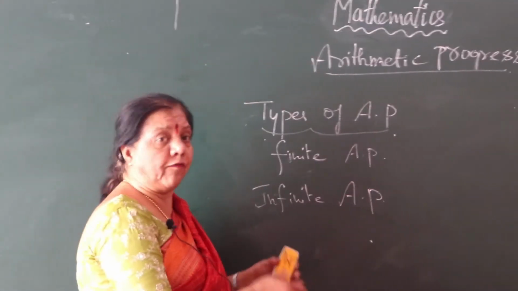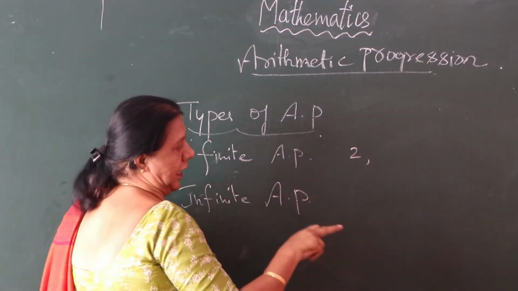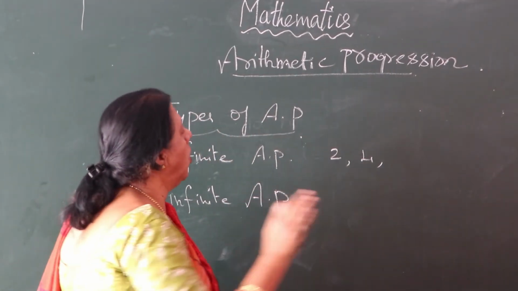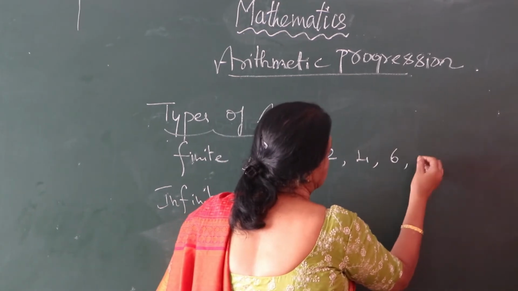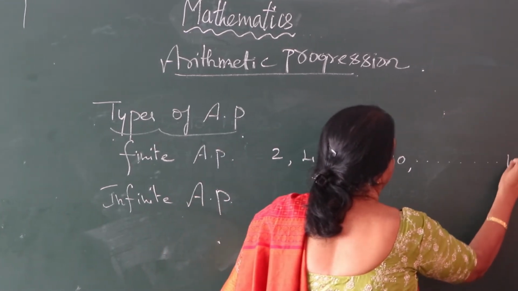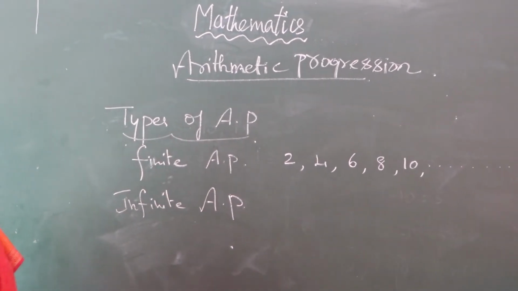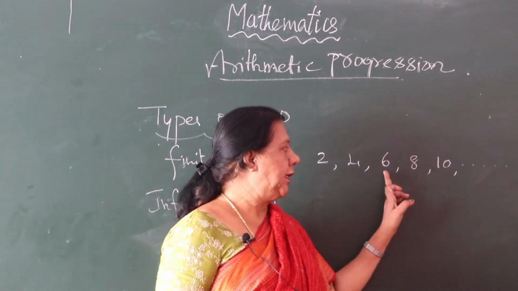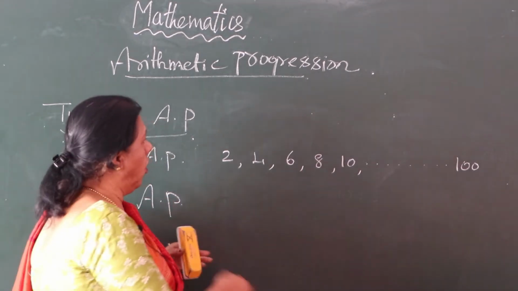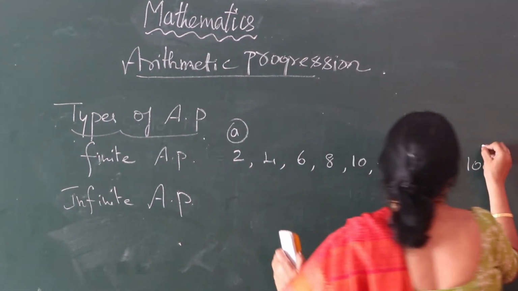Understand? If finite, take for example 2. I already gave this example. Once again I am using it because if you are familiar, you can follow very well. So 2, 4, 6, 8, 10, till 100. Are you following? So repeat it. 2, 4, 6, 8, 10 till 100. You know, this is the first term, A, and this we will call L.